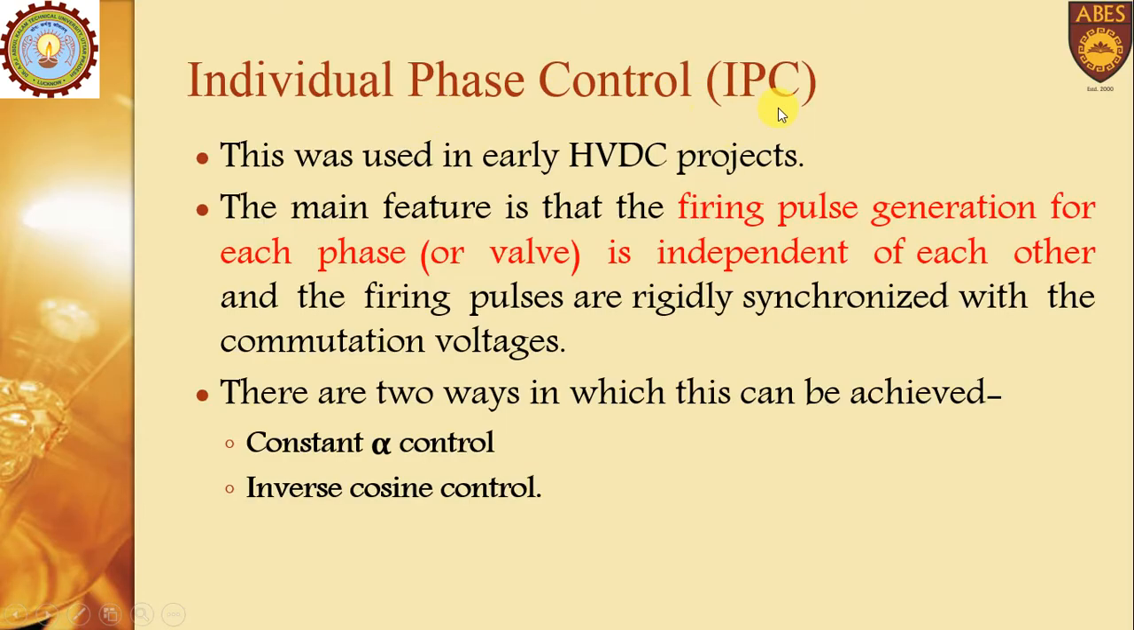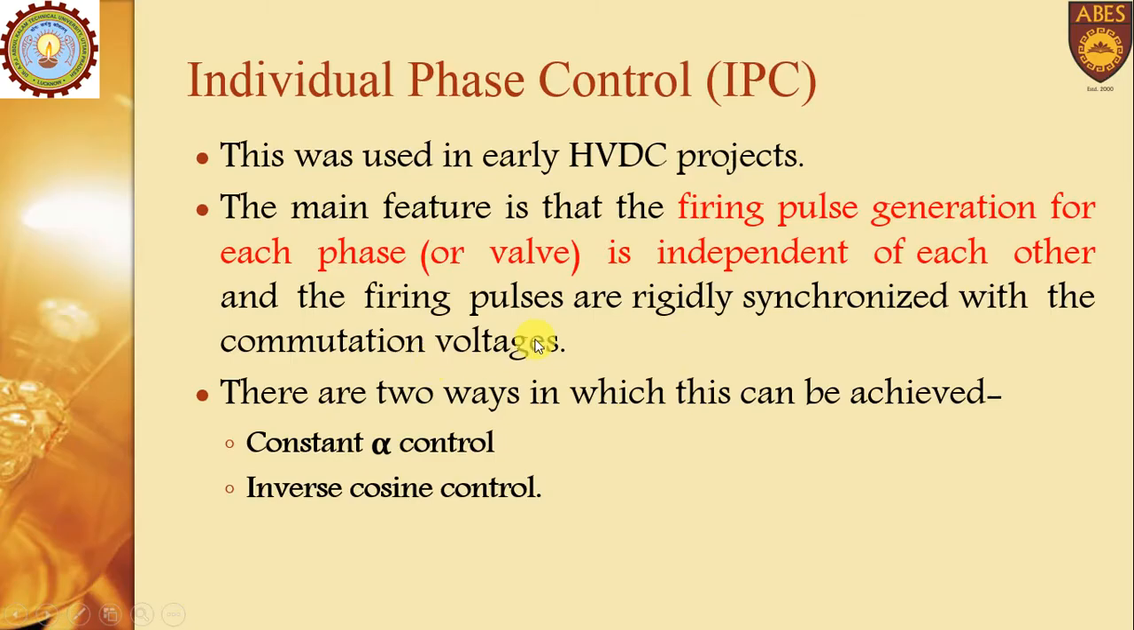The first one is the individual phase control. This was used in earlier projects. The main feature is that the firing pulse generation for each valve is independent from each other. That's why it is known as individual phase control. And these firing pulses are synchronized with the commutation voltage. Two types of individual phase control are there.